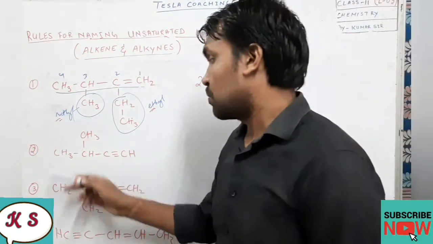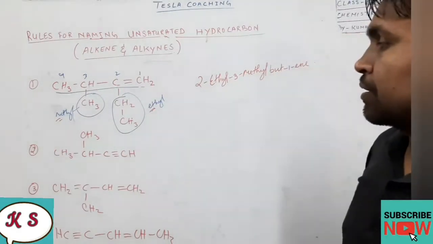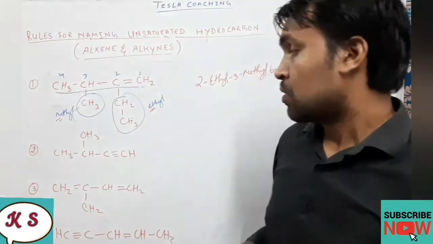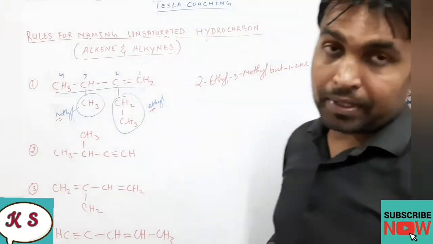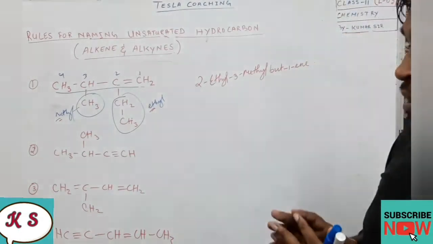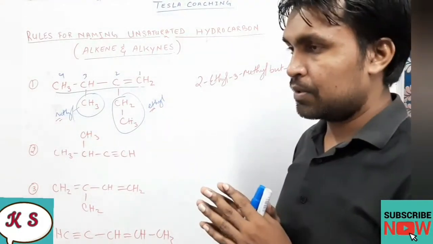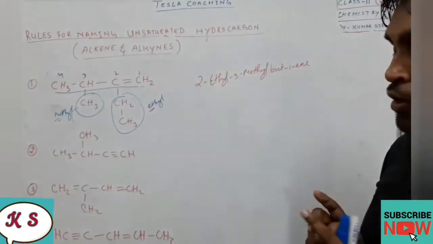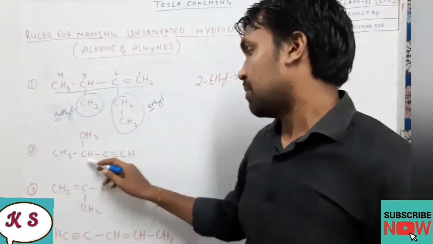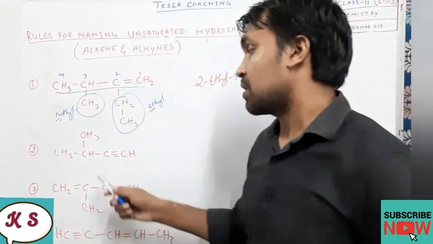So question number 2 now we are going to do. Here you can see that a triple bond is there. As per the rule, we know very well the main chain will be that carbon chain which contains the double or triple bonds. So this one will be our main chain. So in the main chain, what is the number of carbons?